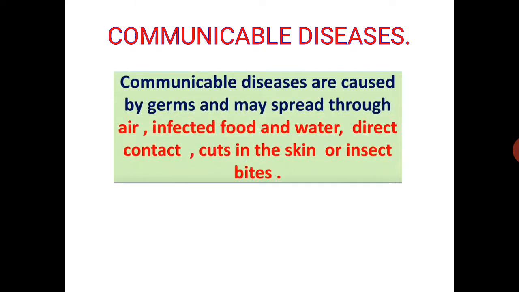Communicable diseases. Diseases that spread from one person to another are called communicable diseases. So communicable diseases are caused by germs and may spread through air, infected food and water, direct contact, cuts in the skin, or insect bites. So those organisms that cause diseases are called pathogens.